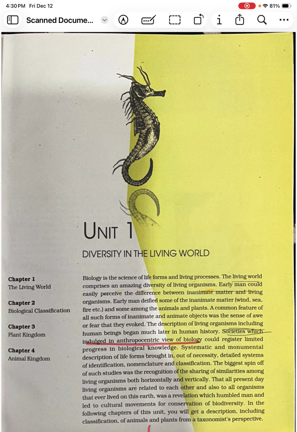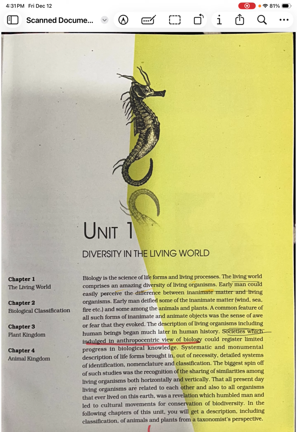So what do you mean by anthropocentric? It is a selfish mindset of humans, or you can say a human-centered perspective that places humans as the most important entities. So, because of this anthropocentric view of biology, the progress in biological knowledge was also reduced.